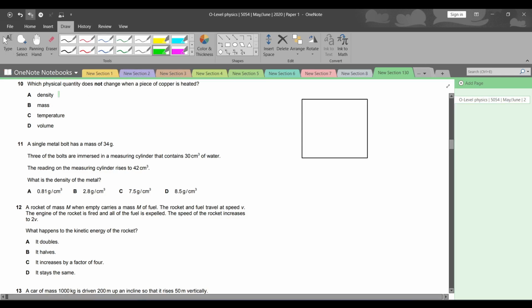So which of the quantities do not change? The temperature will of course change whenever an object is heated. Volume will always change as well because it is thermal expansion, right? जो volume है इसका that is changing. जैसे कि यहाँ पहले था, when it is heated it will expand a bit. ठीक है ना? Very minor expansion but there is still a change in volume.